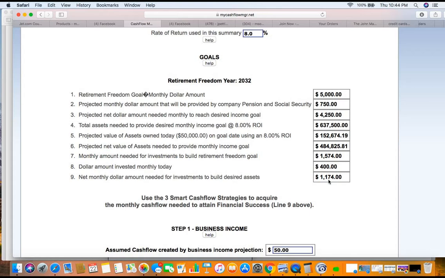See, here's where the problem is that most people have, and this is what you've got to see. The traditional financial services world does not have an answer for the average person financially. Because look, if they're spending all this money on debts and all this stuff right here, how are they going to have this $1,174? The average income is about $5,000 a month, right? Household income.